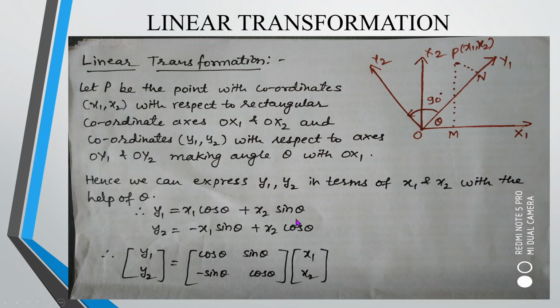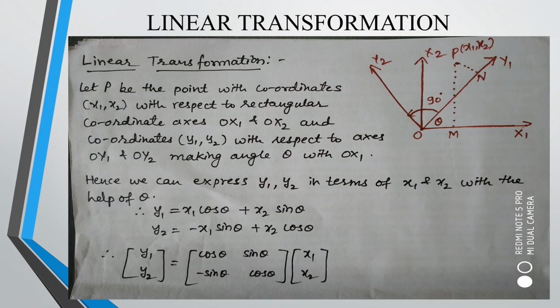On the right hand side I will separate them into the variable matrix and the coefficient matrix. The two variables x1 and x2 are expressed in column form. Cos theta, sin theta, minus sin theta and cos theta are the coefficient matrix, which are associated with the variables. So this matrix becomes cos theta, sin theta, minus sin theta, cos theta.